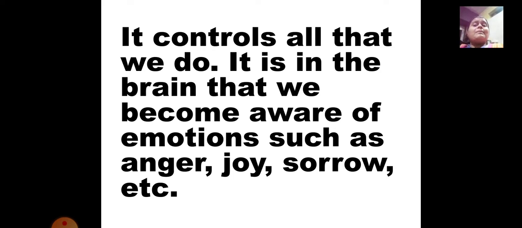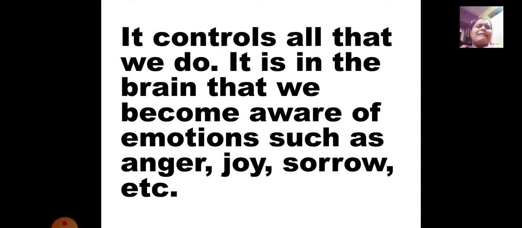It is in the brain that we become aware of emotions such as anger, joy, sorrow, etc. Yes. Now see, when you're watching a very funny movie, you laugh. So that information, that feeling is given by the brain that yes, now you are happy, you have to laugh. If you are sad, you have to cry.